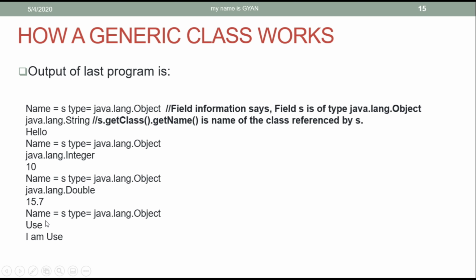And for the fourth time, the name of the reference variable is S, the type is java.lang.Object, the type of the object whose reference is stored in the reference variable S is Use, and this is the output of the toString method called by the reference variable S. So hopefully you are getting the clarity. For the JVM, the type of the reference variable S is java.lang.Object, which for the first time stores a reference of a String object, for the second time an Integer object, for the third time a Double object, and for the fourth time a reference of the Use object.